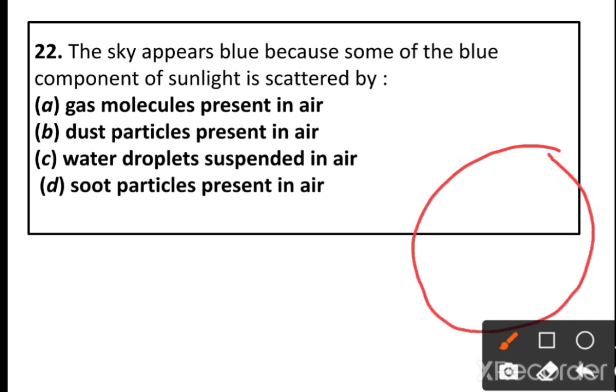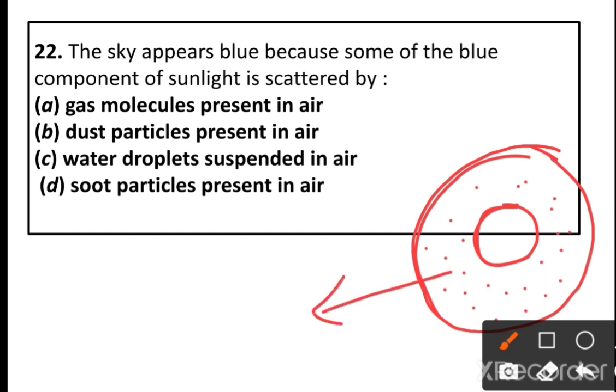If you take our atmosphere, the Earth is surrounded by atmosphere. The atmosphere is a heterogeneous mixture. It consists of dust, water droplets, and a mixture of air molecules, which is nothing but nitrogen gas and smoke.